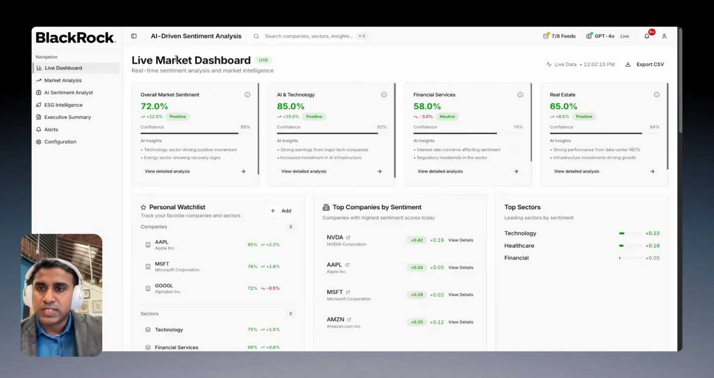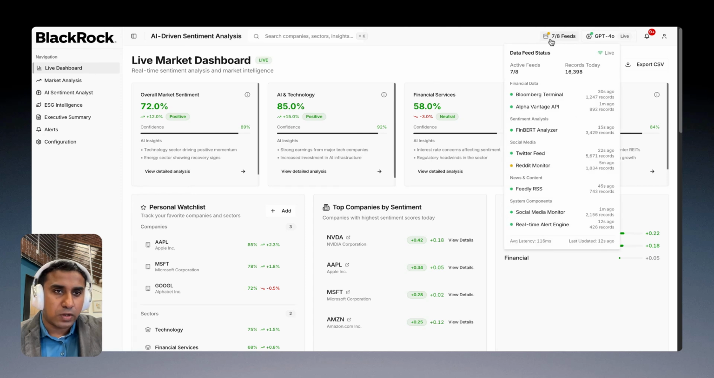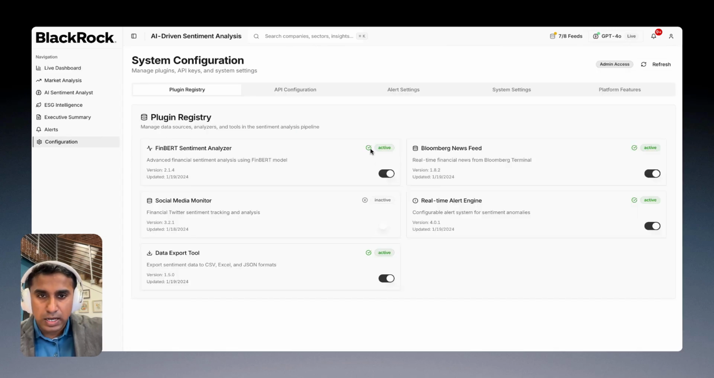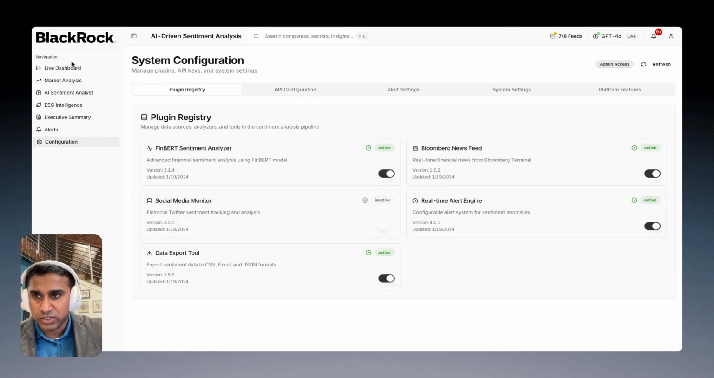So the first thing that you'll see is a live market dashboard. Just to get started, we'll be connecting the OpenAI Forum model, which is the exact same model that is being used, and we are also connecting all possible data feeds, starting from your Bloomberg terminal, Alpha Vantage, FinBERT Analyzer, Twitter, Reddit, and Feedly. So all these plugin registries are basically connected. You can also see the configuration tool. This is where all the configurations are basically happening, starting from your APIs and all the plugin registries.